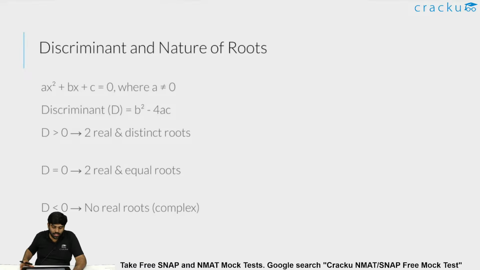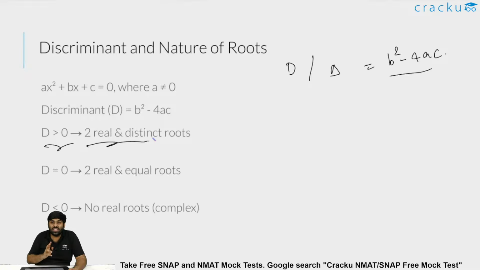So in the case of the quadratic equation ax square plus bx plus c equal to 0, where a is not equal to 0, there is something known as the discriminant, which is represented as D, or you could represent it as delta, which is equal to b square minus 4ac. One condition is that if this is strictly greater than 0, that is, it is positive, then there exist two distinct real roots, alpha and beta, where alpha is not equal to beta. Both are distinct roots.